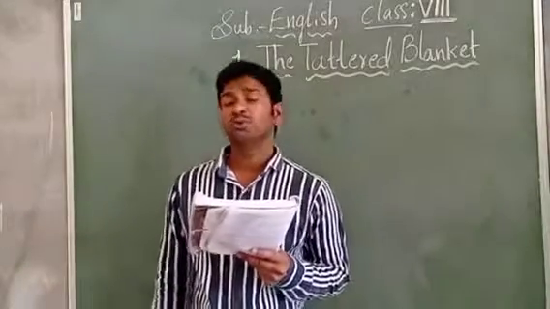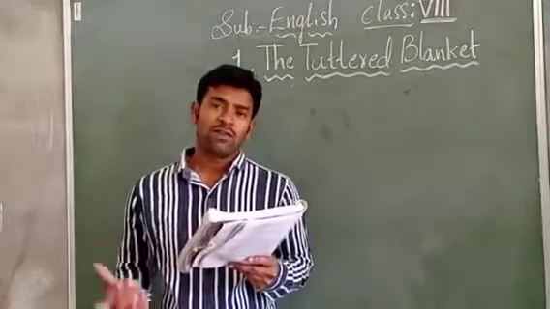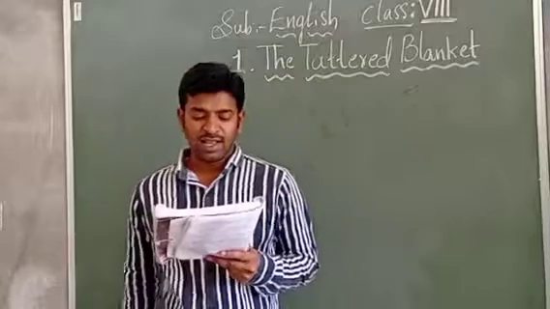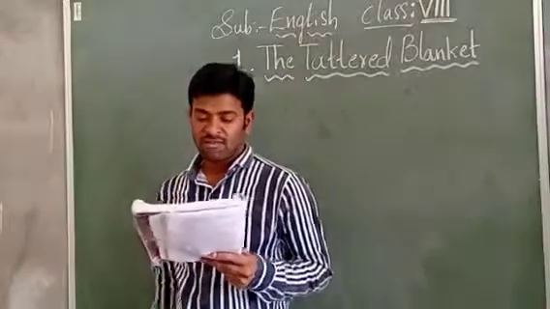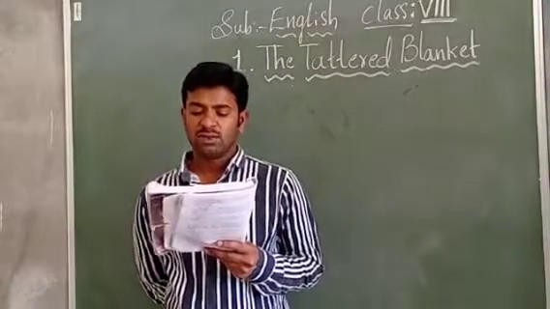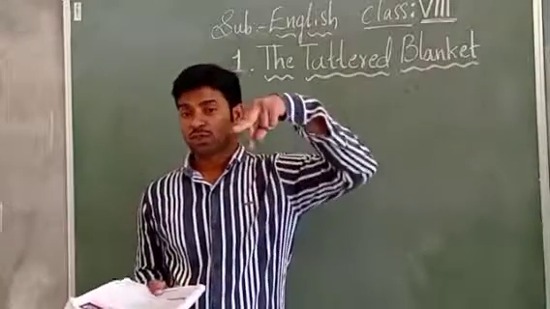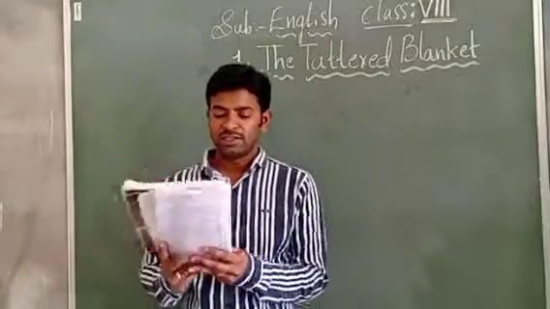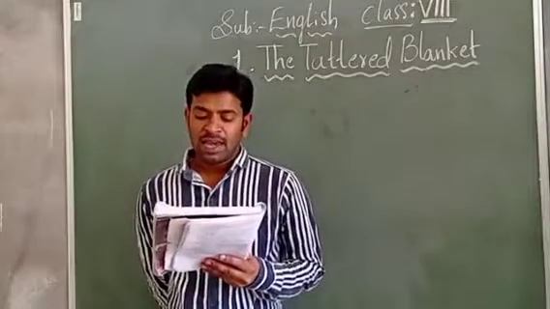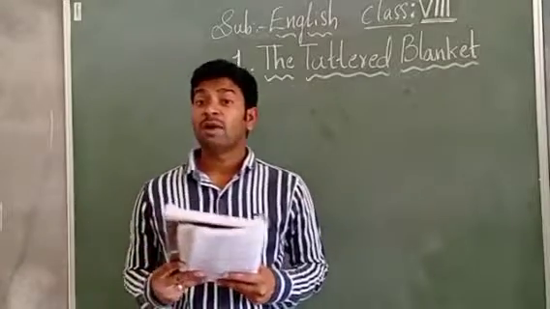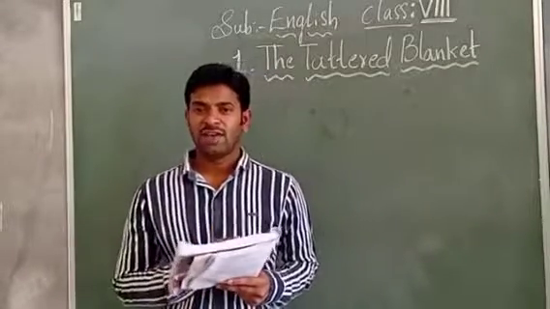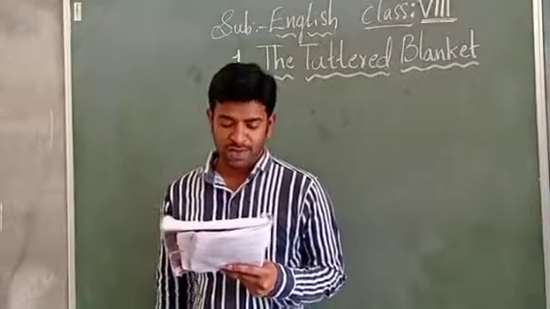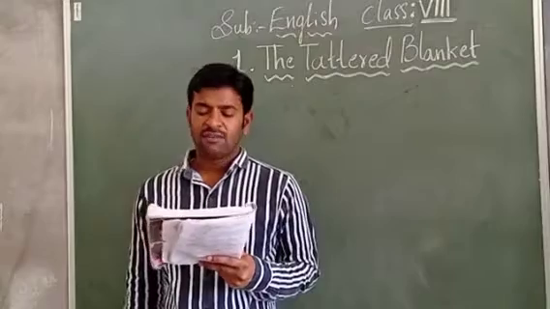Reluctantly means not willing to do something. When we are not willing to do any work, we call it reluctantly. Screwing up eyes means narrowing the eyes to look more carefully. On toes means busy, ready to work. Next, mumbling, speaking unclearly and quietly. Did you hear this word? In our lesson we have got: what are you mumbling? Speaking unclearly and quietly, same as whispering. Next, exasperately, very annoyed.